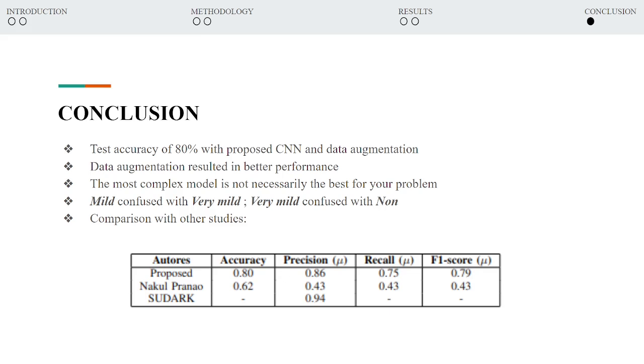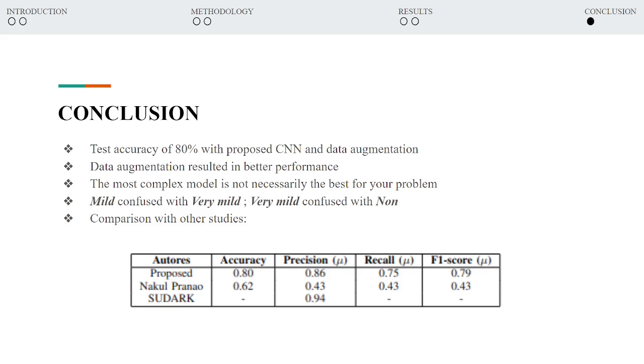Now, comparing with other studies in the area, we observed that our best result surpasses that of Naku-Prano in all the metrics analyzed. However, compared to Sudak, although our result is already satisfactory, this author managed to obtain a higher precision, indicating that there is still room for improvement in the problem at hand.